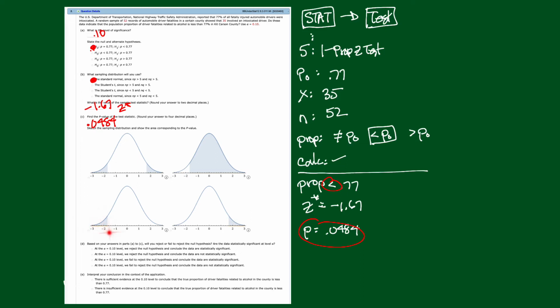Now look at that value right there. What's our z-star value? Our z-star value is negative 1.67. That looks like it's between 1 and 2. All right, this looks like it. It's a left-tail test. The number looks right, so I'm going to choose this one.